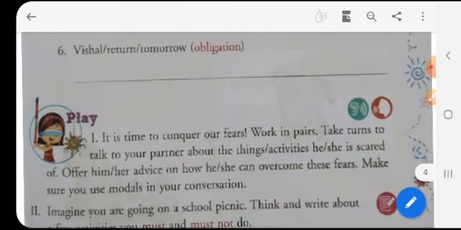So, I hope you have learnt a lot about the modal verbs and you have understood how to use them. So, do all these exercises and have a happy learning.